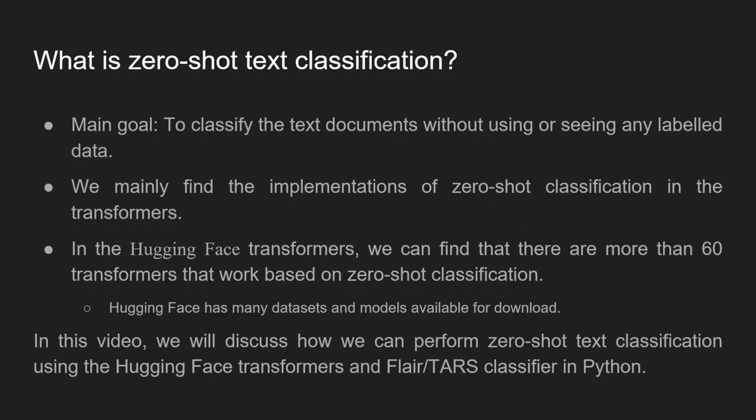So what is zero-shot in the context of text classification? Well, its main goal is to classify the text documents that you give it without using or seeing any label data beforehand. So basically, this model doesn't undergo any training whatsoever. Transformers, or deep learning architectures, are basically the models that are responsible for like 99% of the zero-shot classifications.